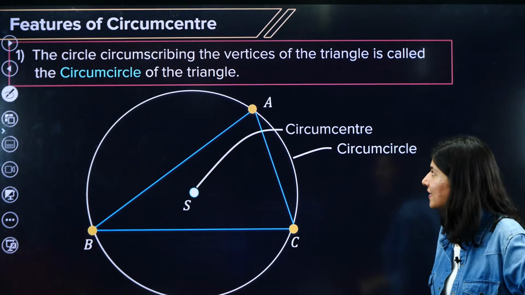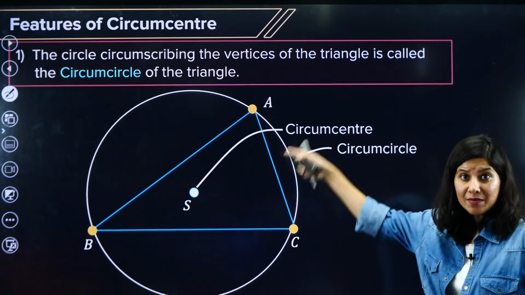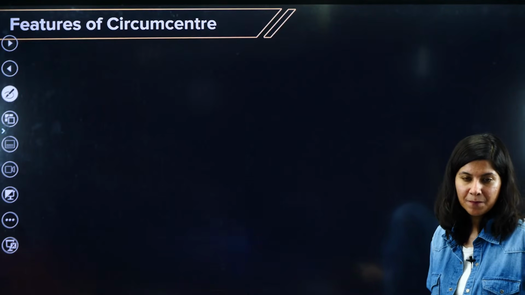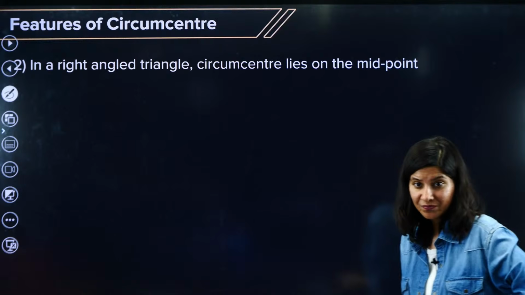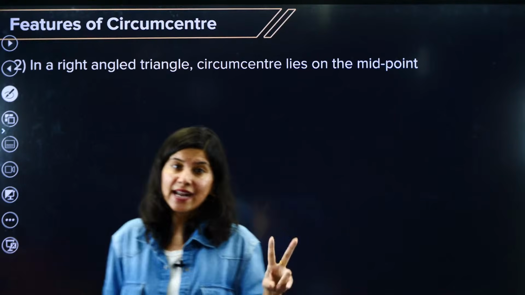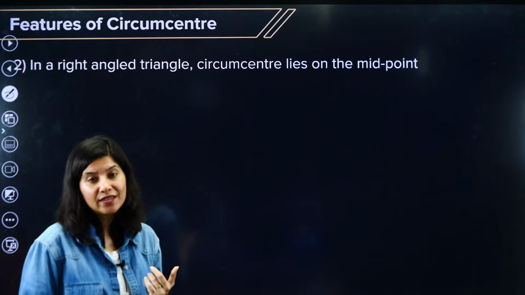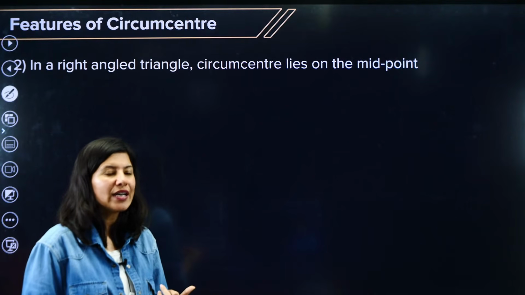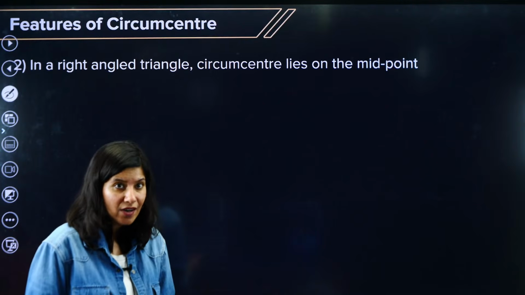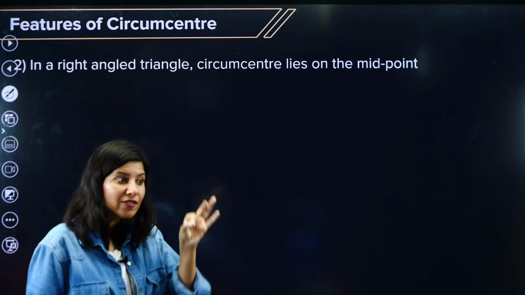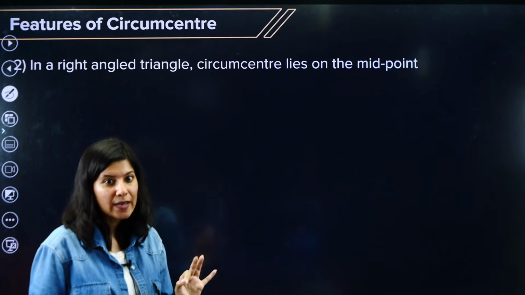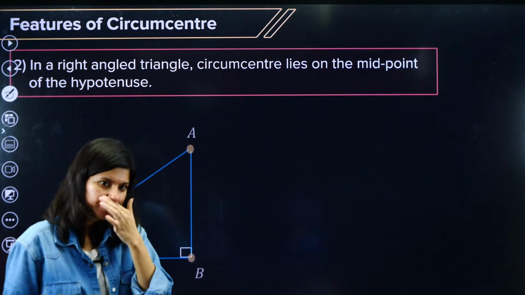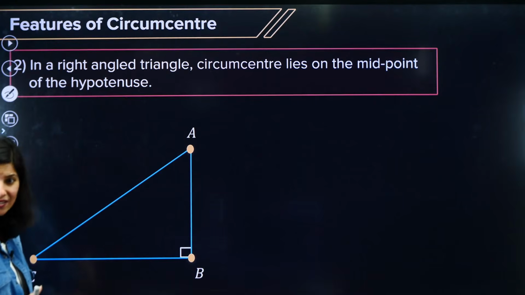The center of this circumcircle is the circumcenter. All right, clear? Now these two things you have to understand, especially the orthocenter. We just studied that in a right angle triangle, the orthocenter is nothing but the vertex at the right angle. Now what about the circumcenter? Let us see. Suppose it is a right angle triangle.